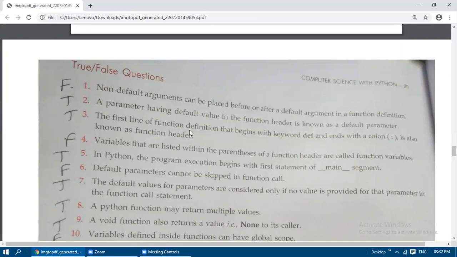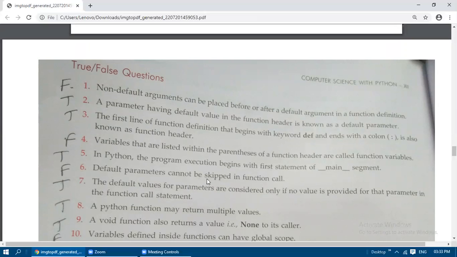Yes, it is true. Then the first line of function definition that begins with the keyword def and ends with the colon is also known as function header. Yes, true only. And then variables that are listed within the parenthesis of a function header are called function variables. No, they are formal parameters or formal variables we will say. It is not function variables, formal variables we need to say. In Python, the program execution begins with the first statement of the main segment, is true.